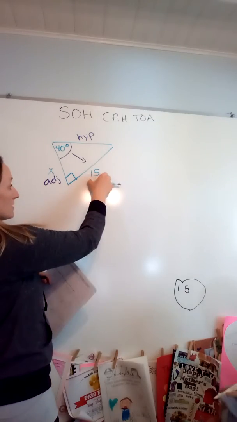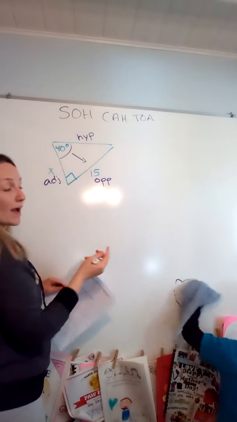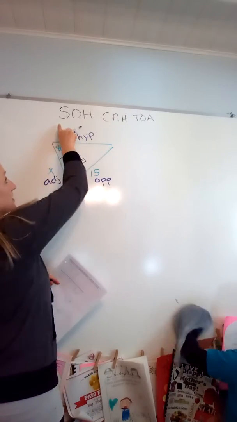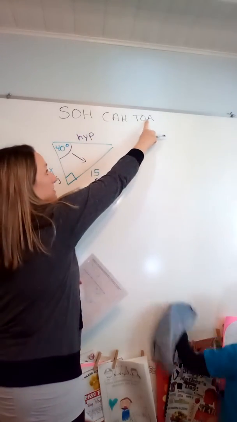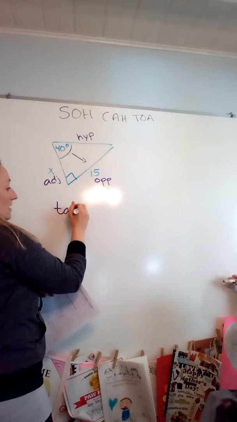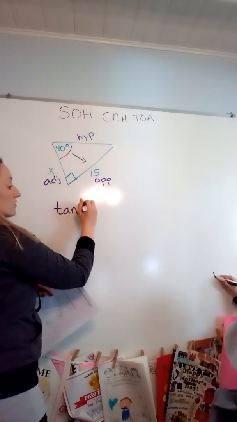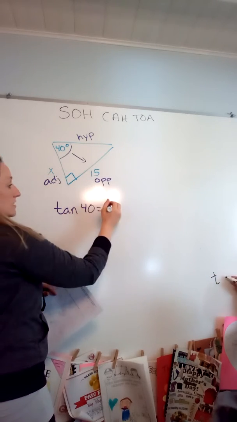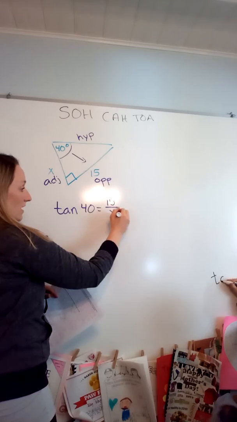I know the opposite. I'm trying to find adjacent. So I ask myself, which trig ratio deals with opposite and adjacent? So I scan opposite, adjacent, that's tan. So I'm going to write tan, and then it's always of the acute angle, tan 40, is equal to opposite over adjacent, 15 over x.